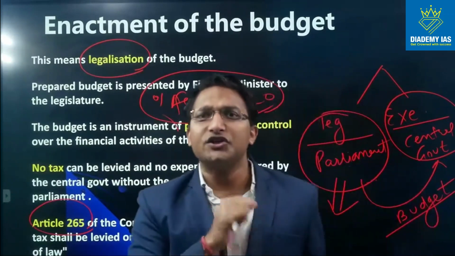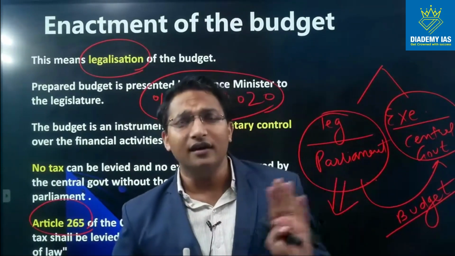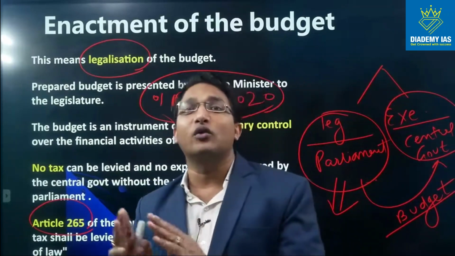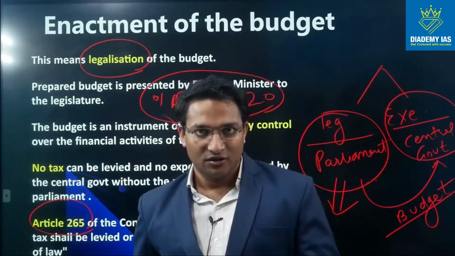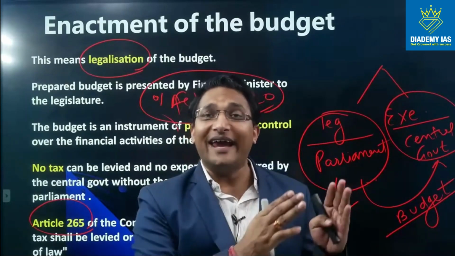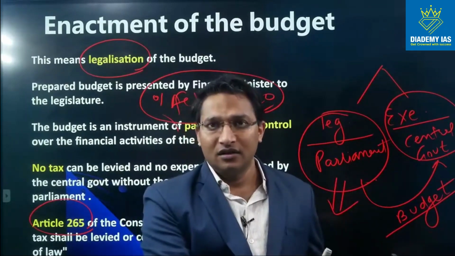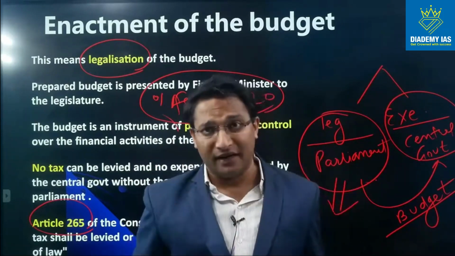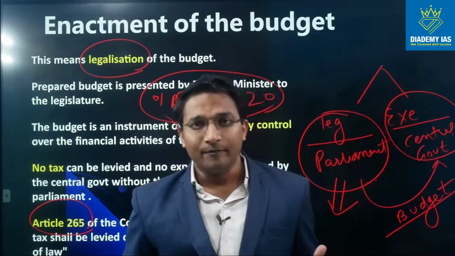So in world history, you would come across a concept, no taxation without representation. So the government cannot levy any tax on the citizens without the authority of their representatives, right?